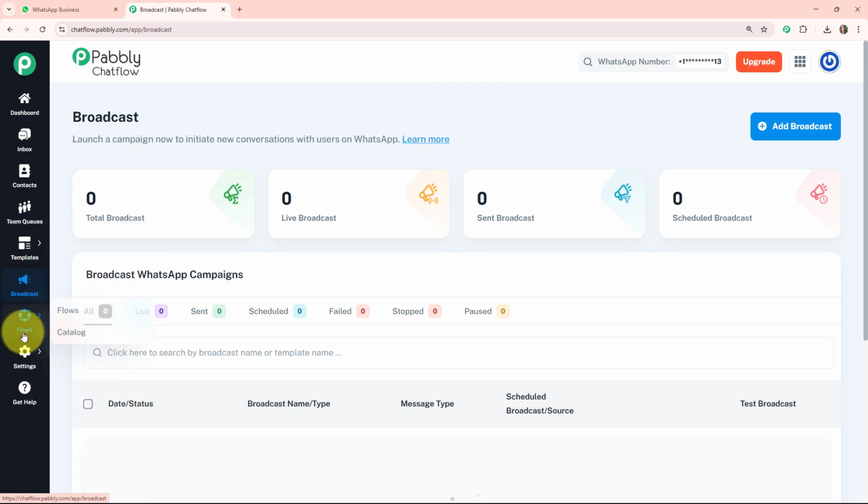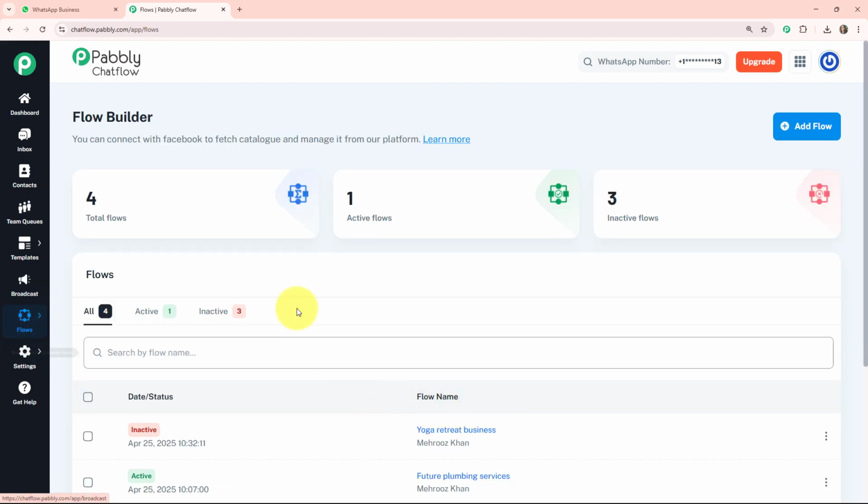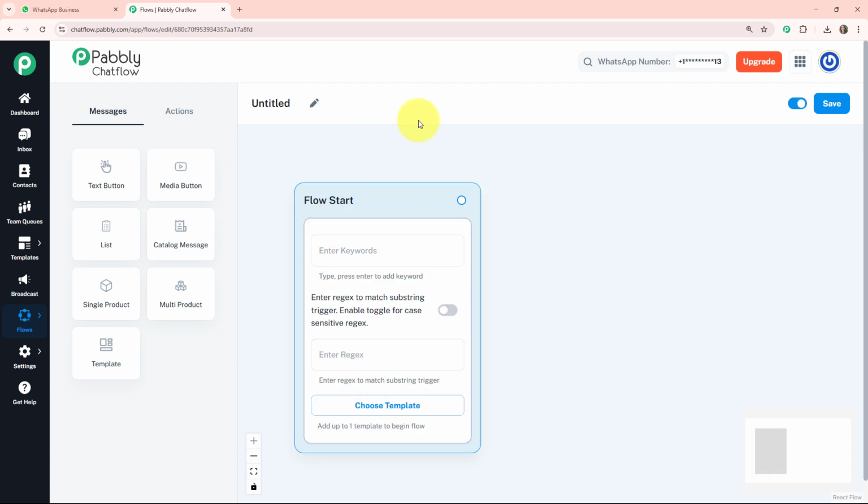As we are creating a chatbot, I'll click on the Flows button. This is the Pabbly Chatflow flow builder, where you can create multiple chatbots according to your business. On the right-hand side, you can see the Add Flow button. On clicking this button, this is the page where your flow is started. First, you have to give a name to the flow that you are creating. As we are creating a Future Plumbing Services chatbot, so I am giving that name.